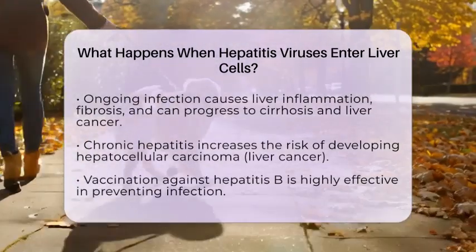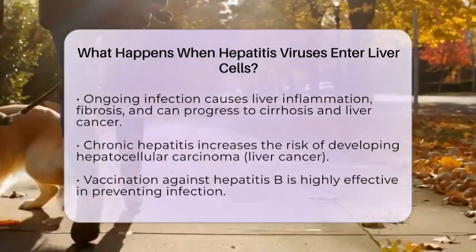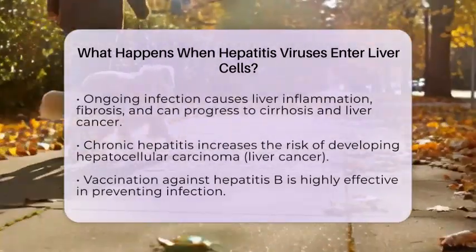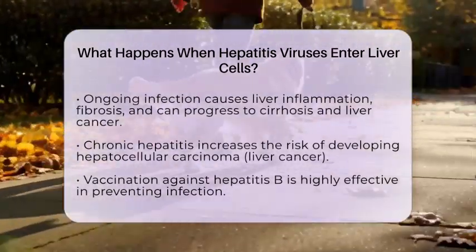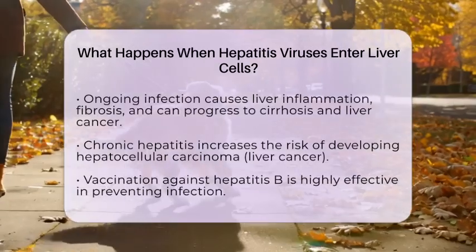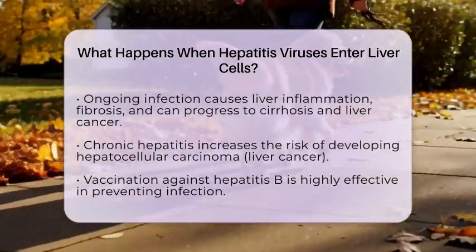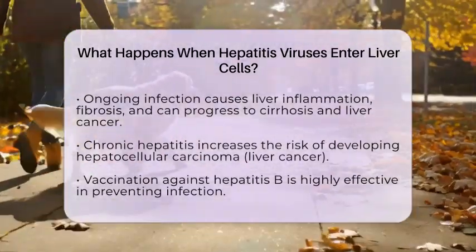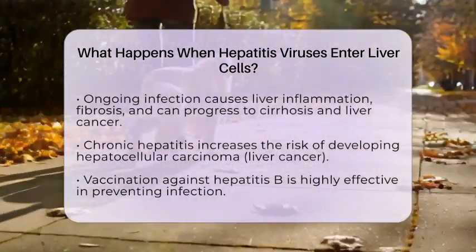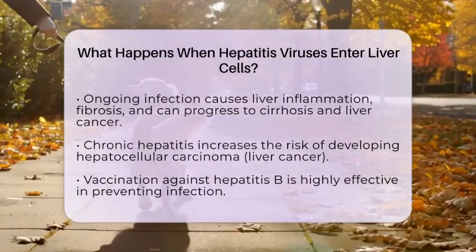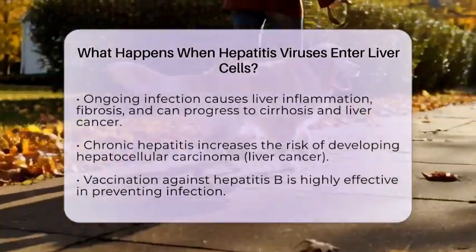Over time, this ongoing invasion and replication cause liver inflammation, which can lead to scarring or fibrosis. If the infection persists, it can progress to cirrhosis, where the liver becomes stiff and scarred. Chronic hepatitis infections also significantly increase the risk of developing liver cancer, known as hepatocellular carcinoma.